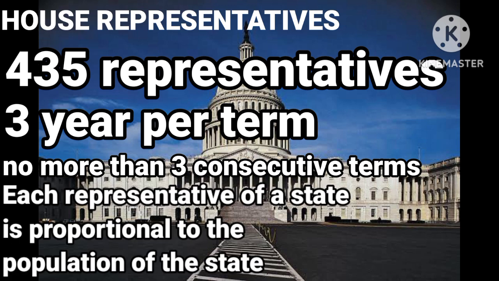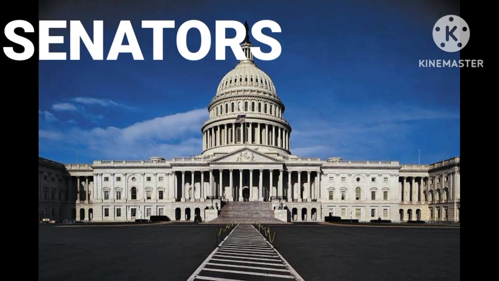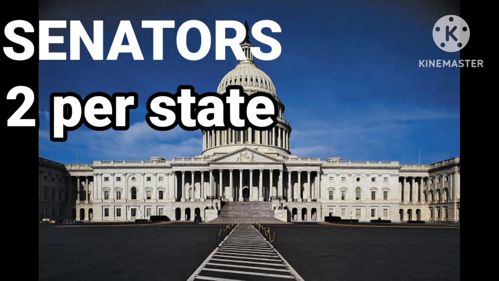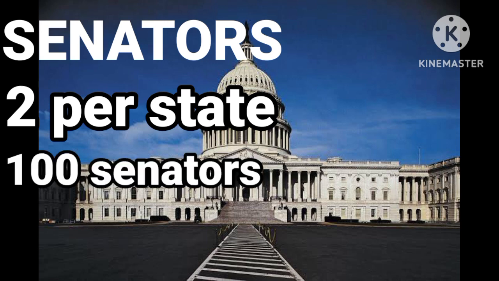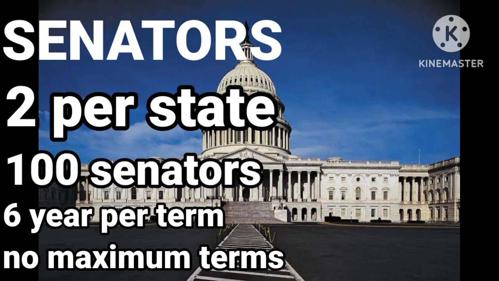The number of representatives per state is proportional to the population of the state. For example, since California has more population than Texas, that means California has more representatives than Texas. Senators, on the other hand, consist of only 2 per state. And since America has 50 states, there are 100 senators. They have 6-year terms and can serve any number of terms.